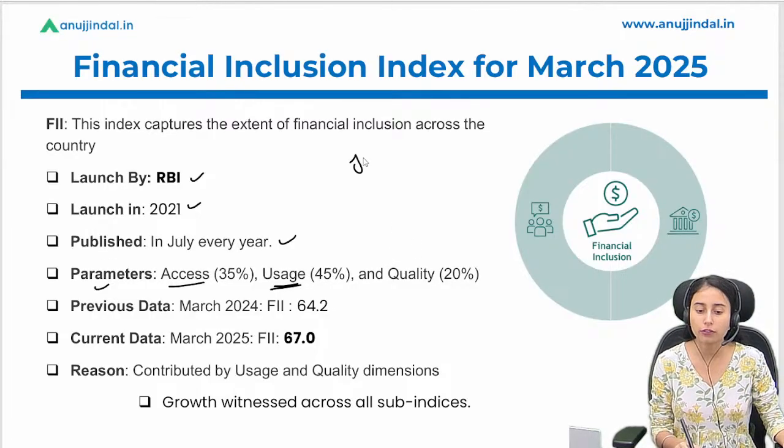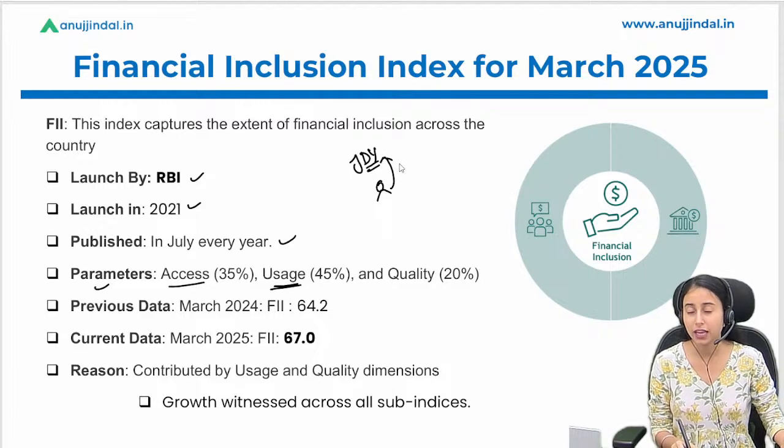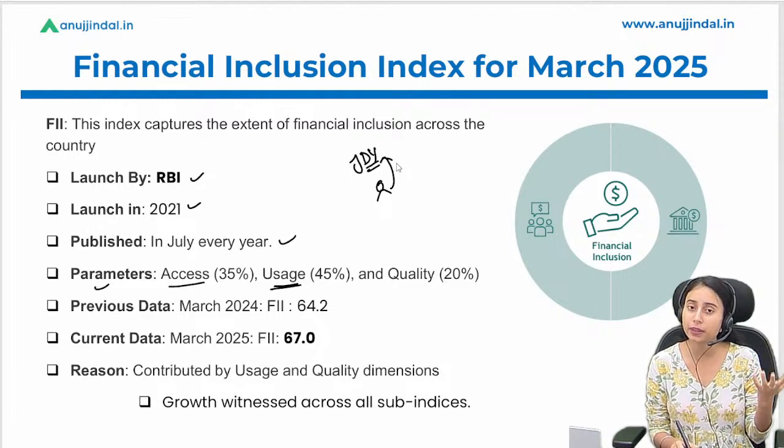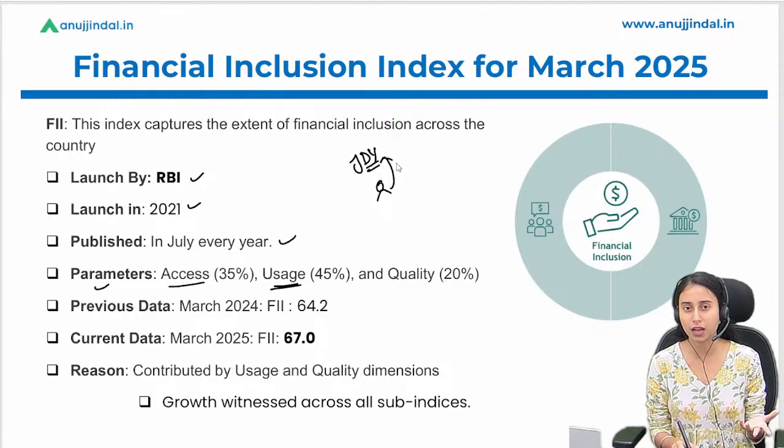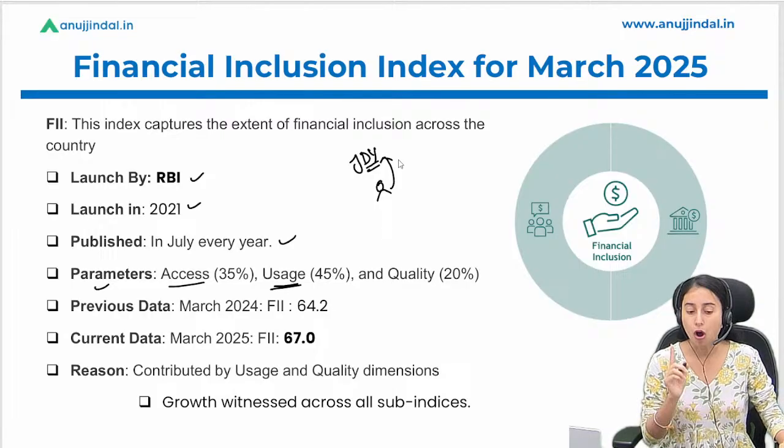Suppose there are a lot of Jan Dhan Yojana bank accounts being opened by the government, but people are not using such accounts, right? They are not going there, they are not keeping their money in it. So what is the use of opening such accounts? So usage is not there. So one important parameter of this financial inclusion index is usage.